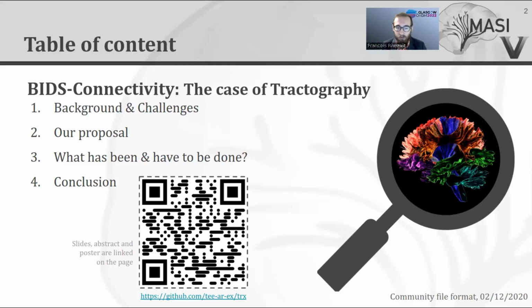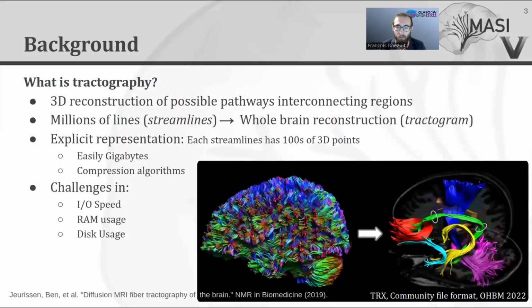Let's start with some context for you to understand the project. First, for those of you that are not familiar with tractography, tractography is a virtual 3D reconstruction of white matter pathways connecting different regions of the brain. It aims to represent how the white matter is organized and wired. Tractography generates millions of lines, called streamlines, and when the whole brain is reconstructed with millions of streamlines, we call that a tractogram. The way this is saved is in the form of an explicit representation where each 3D point is saved, often using floating point precision. So a 3D coordinate for each of the points per line, for each of the millions of streamlines.